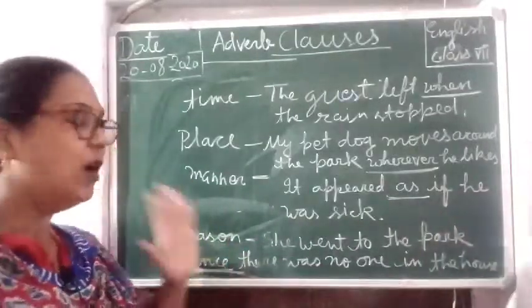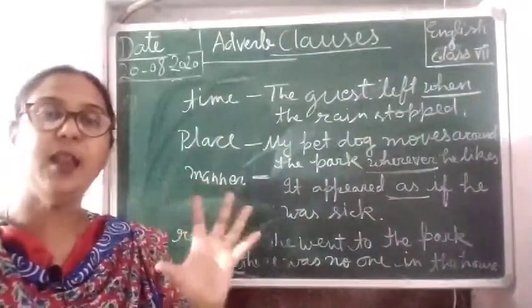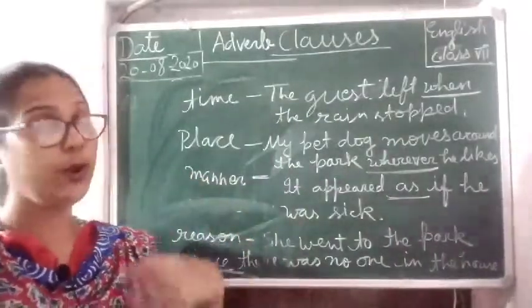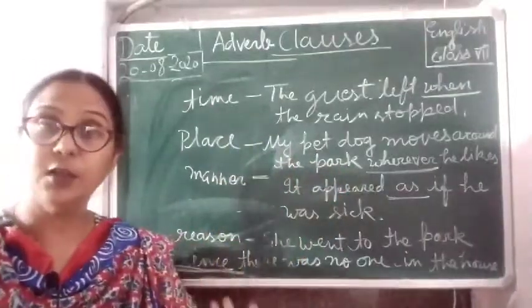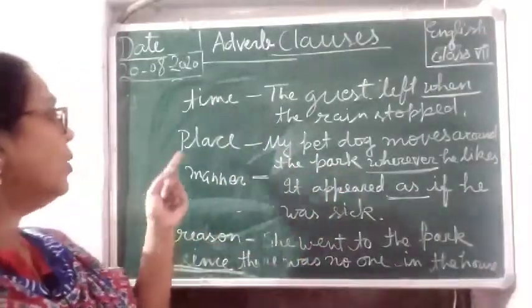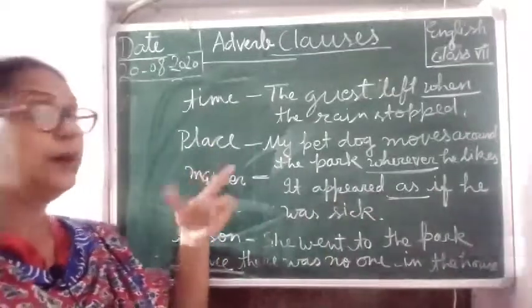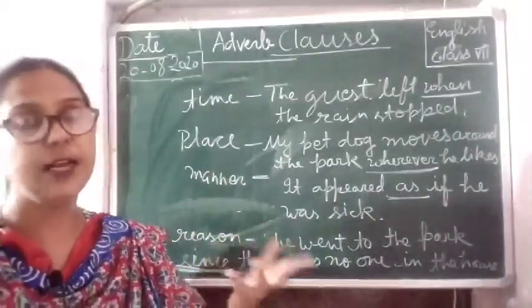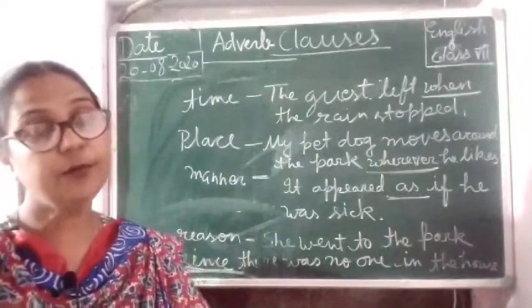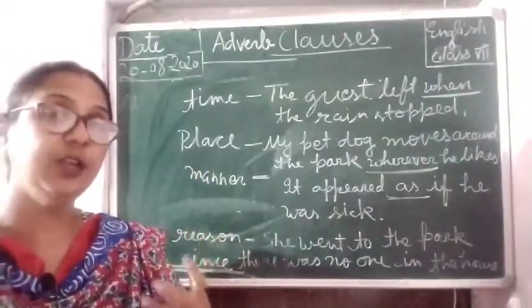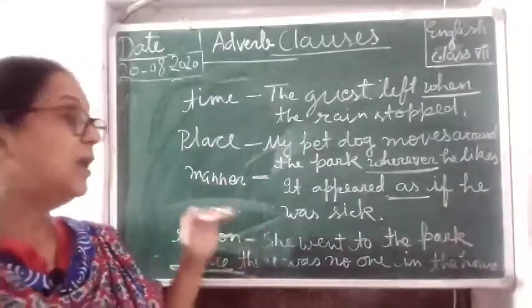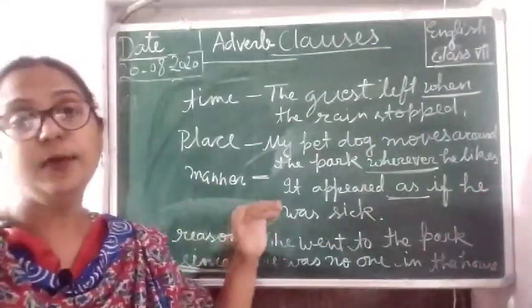So we always keep it in mind: when an adverb clause is showing time, it will become adverb clause of time. Now when it shows the place of an action, then it will become adverb clause of place. And when it's showing the manner, how the action is being done, then it becomes adverb clause of manner.